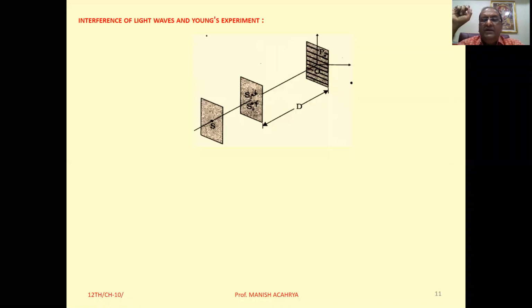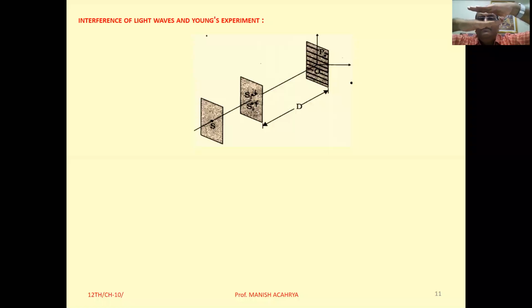When he obtained the interference pattern, at that time he took sunlight as a source. He took one cardboard, on it one pinhole was made, and sunlight was passed through it. So now from this side, when we observe that particular pinhole, when the sunlight is coming out from that pinhole, that pinhole is now a source of light.